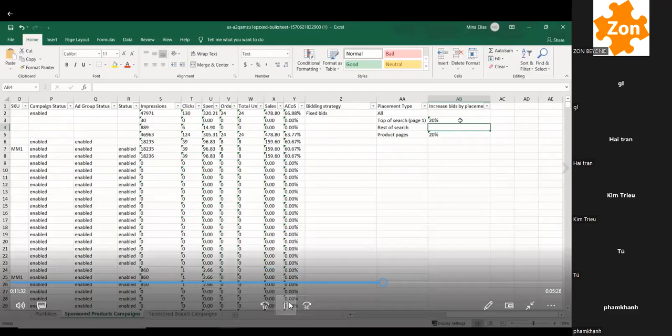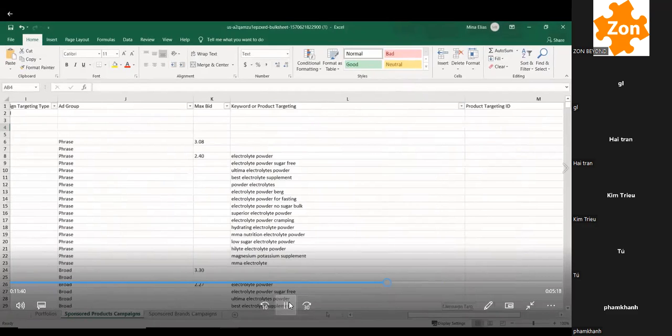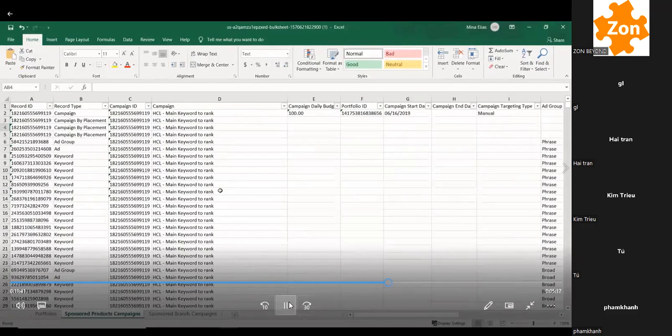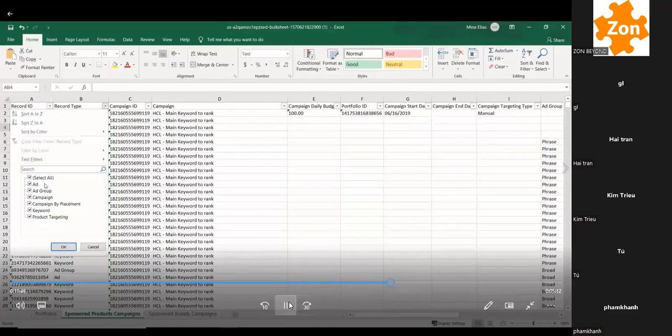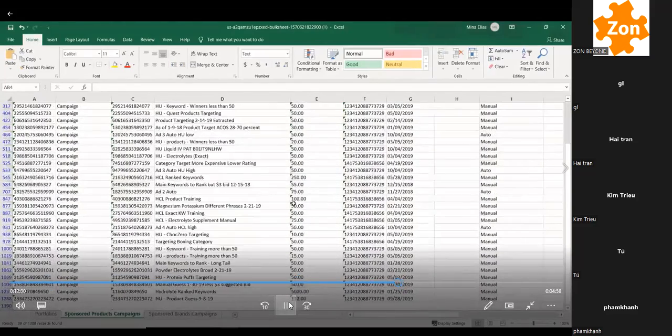Something that you want to do, that again is on you, and we're going to talk about placements and placement reports in a lot more detail. But basically, that's an explanation of the bulk sheets. Now, I will show you a few things that I like to do here. So first off, I'll only show keywords and products, because all of this doesn't really matter to me. I could say, okay, show me my campaigns, and then here are all my campaigns. This is all the campaigns that I'm running.